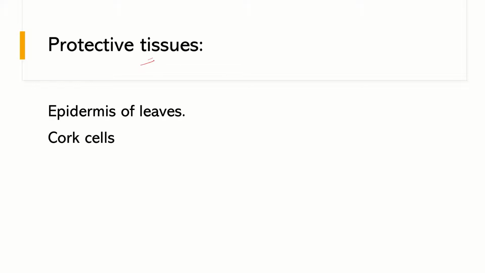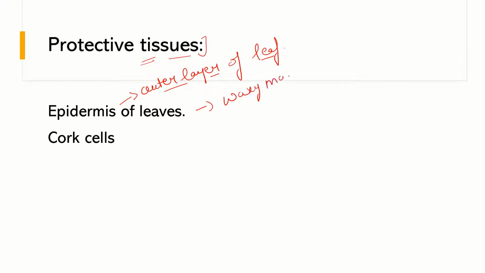Now protective tissues, as the name suggests, are something that provide protection to the plants. Take the epidermis of leaf. The epidermis mainly forms the outer layer or outer surface of leaves, and the epidermis contains a waxy material which is known as cutin.